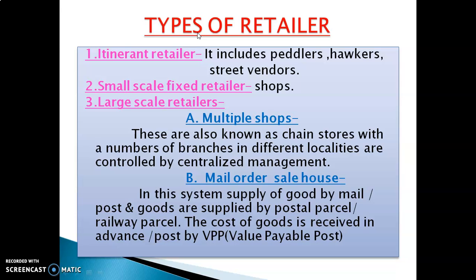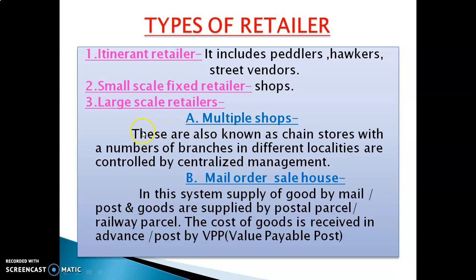The types of retailer. The first type is the itinerant retailer. Next is the small scale fixed retailer, and the third one is the large scale retailer. The itinerant retailer includes the peddler, hawker and street vendor, and the small scale fixed retailer includes the small scale shop. Large scale retailers: first is the multiple shops and second is the mail order sale house.